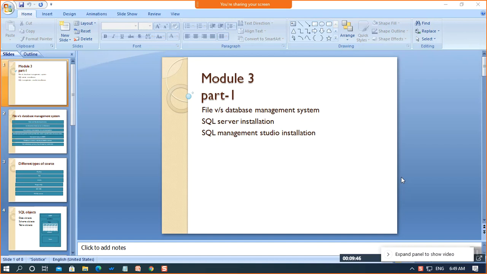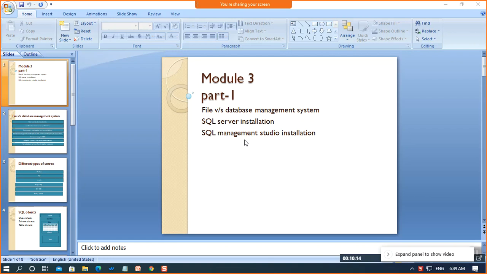This is our second class, and here I will be explaining the difference between file system and database management system. I'll come up with some terms to explain why the traditional file system got replaced with database management system. And as I'm talking about database, obviously I will be working with SQL database in my